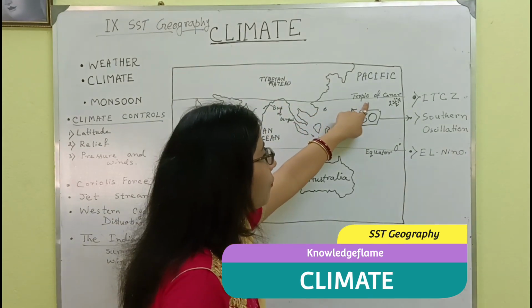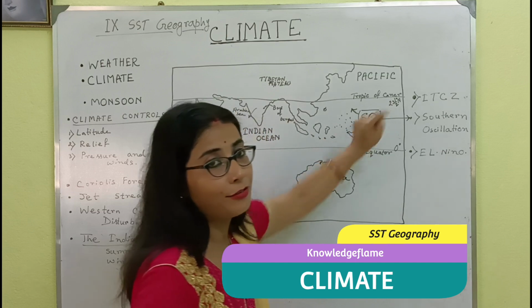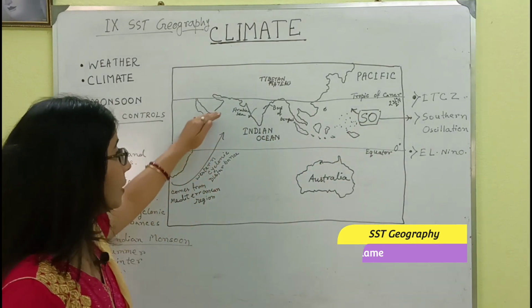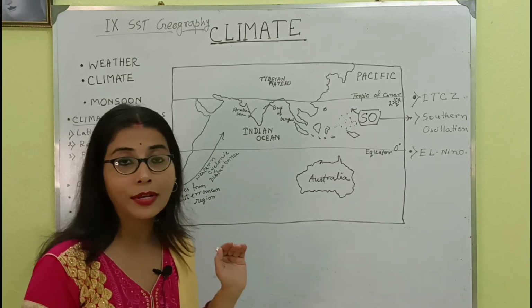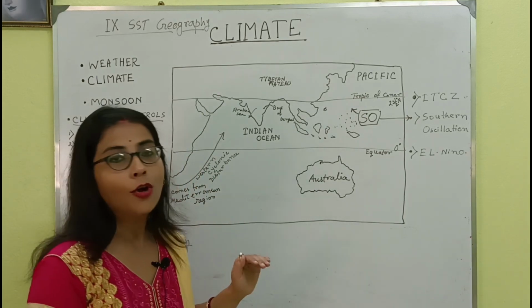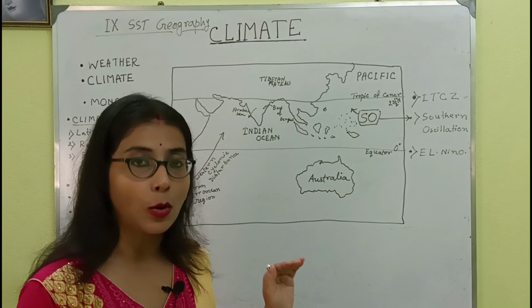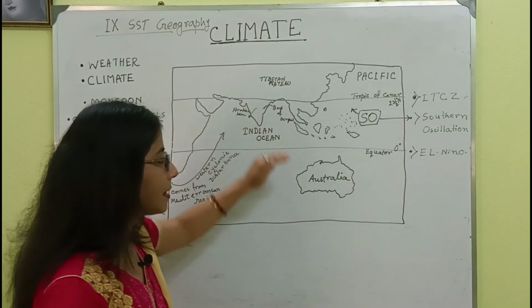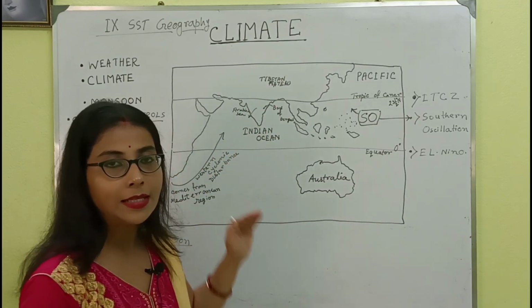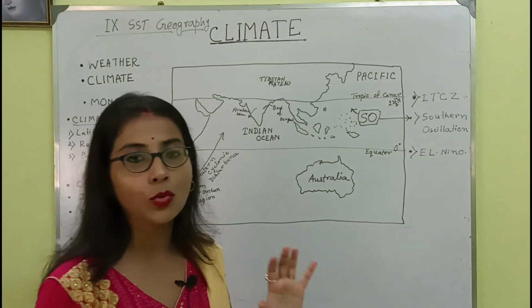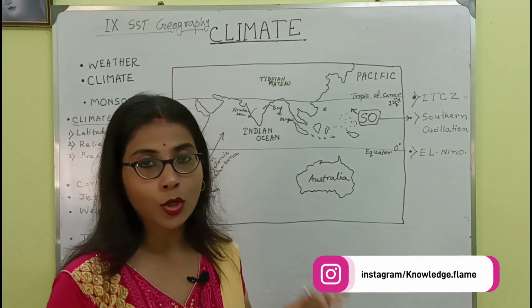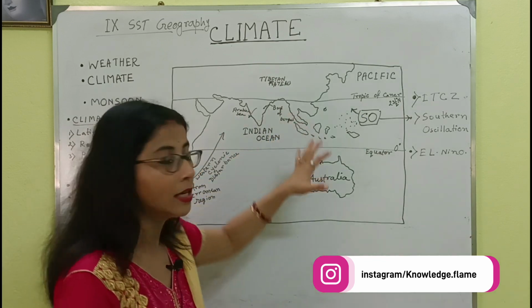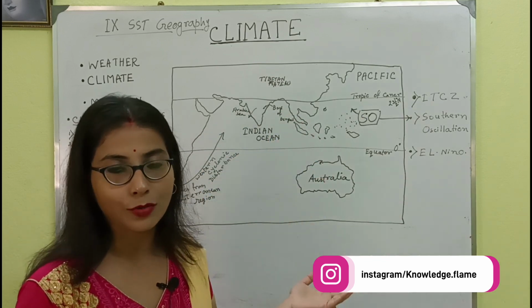This Tropic of Cancer is at 23.5 degrees north. The Tropic of Capricorn passes through 23.5 degrees south. So from the Tropic of Cancer to the Tropic of Capricorn, these zones are very vital, as they receive the sun's rays or heat extremely strongly, whether water zones or land zones.